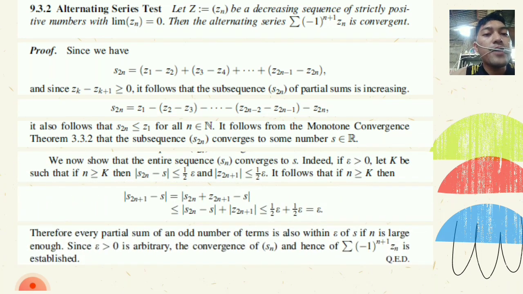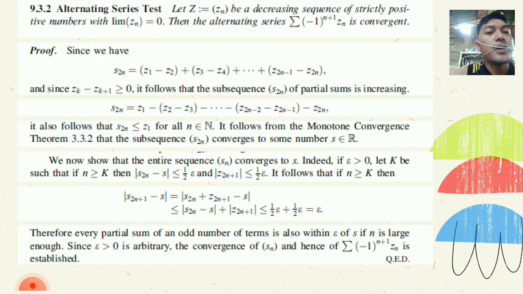Therefore, every partial sum with an odd number of terms is also within epsilon of s if n is large enough. Since epsilon greater than 0 is arbitrary, the convergence of s sub n, and hence of sigma (-1)^(n+1) z sub n, is established.